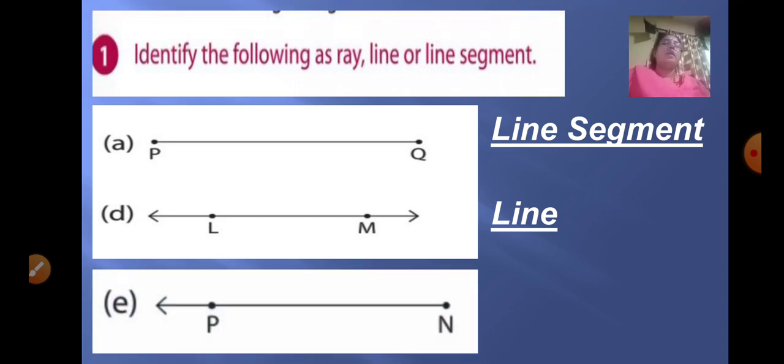And the third one, here you have one endpoint and the other end is extended. It is shown with an arrow. So again it has an infinite number of points because the other end is extended. It does not have an end point, so it also cannot be measured, and this type of figure is called a ray.